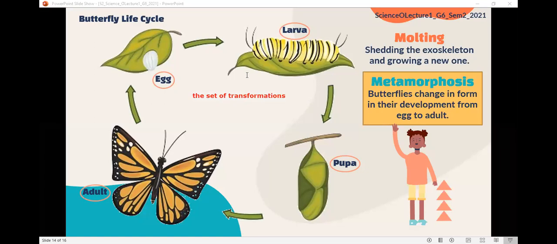Insects change a lot during their growth. All of the changes are called metamorphosis. So two very important words: molting and metamorphosis.